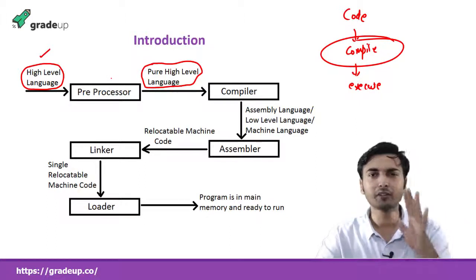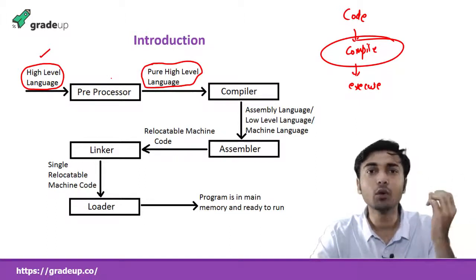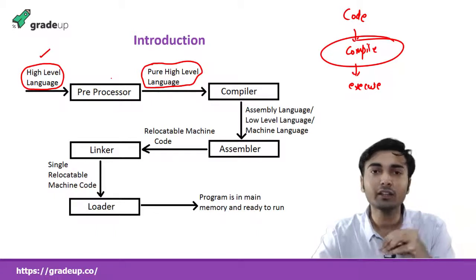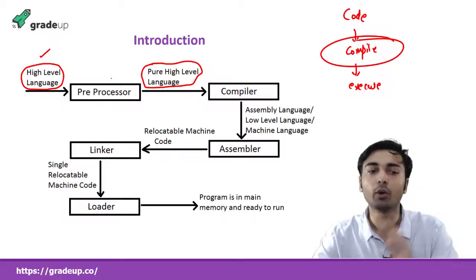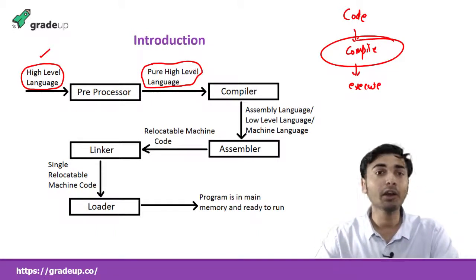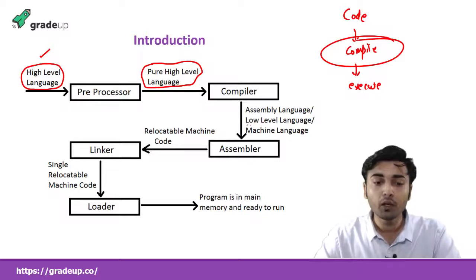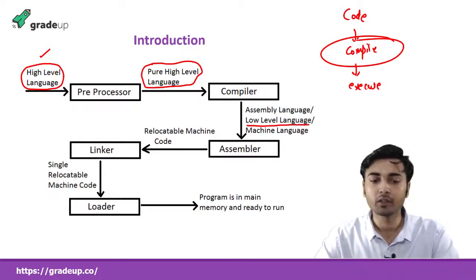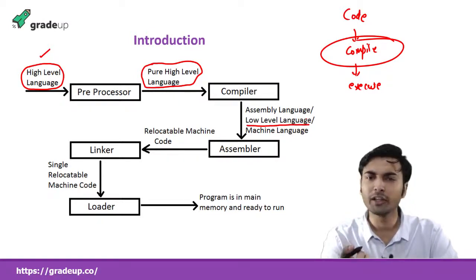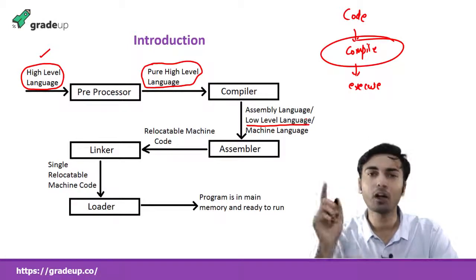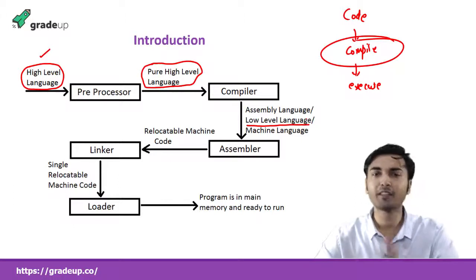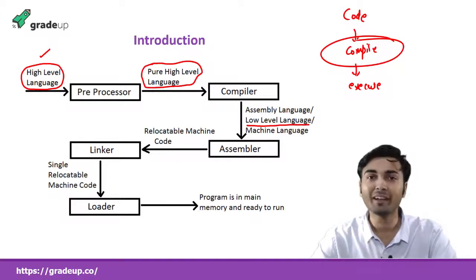Just wait till here. Just know what the preprocessor does. Preprocessor replaces the shortcuts used in code by the actual code. Now you got a pure high level language. Now, what will a compiler get? Pure high level language. What will be the output? Low level language. You can also say assembly language. You can also say machine language. Both of these are the same, just different names. So I'll say low level language.